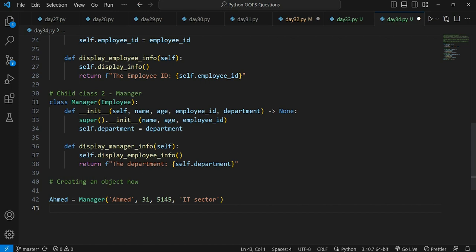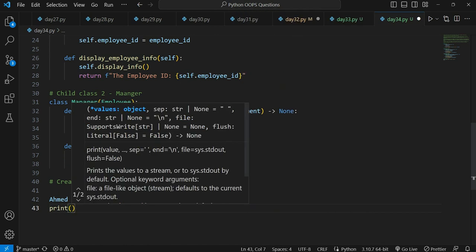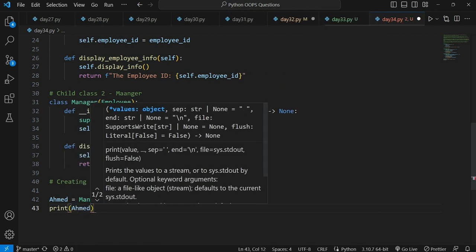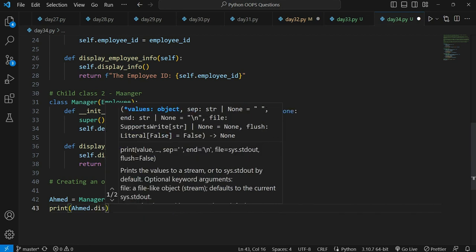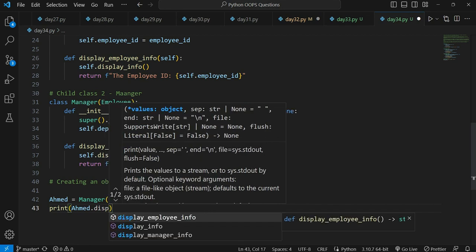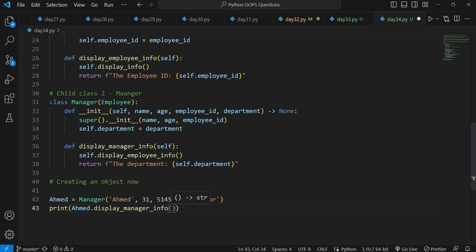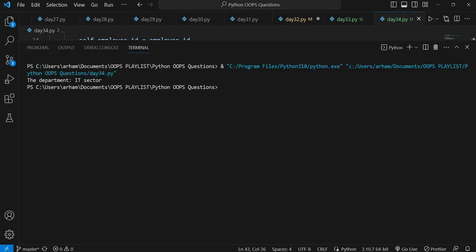Alright, so IT sector is the department. And now if I want to print this, I will be saying print Ahmad dot display employee info, no, sorry, display manager info, because this is the method which we have to call. Now if I run this code, you will be seeing the department IT sector.